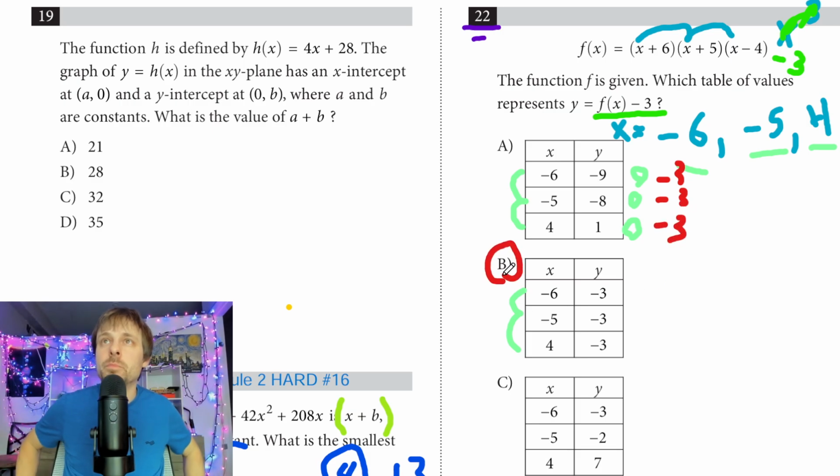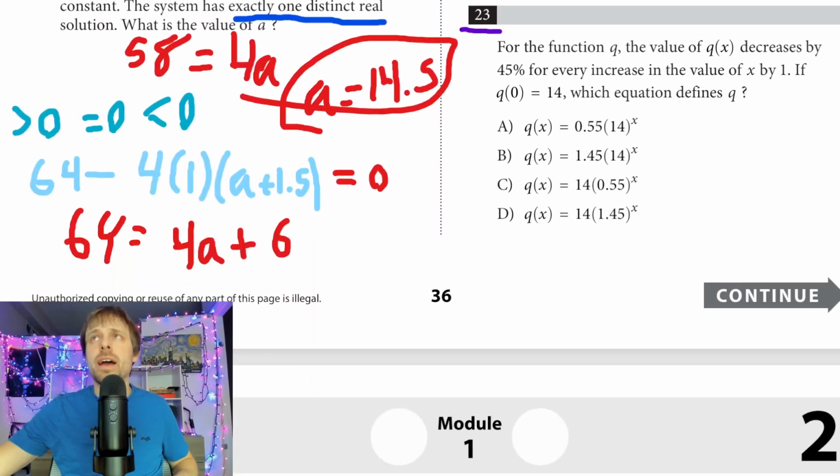I already see that in B. They just take my solutions, which used to get me 0, with the -3 on at the end of my function. It's now going to turn into -3 for all three of my solutions. Is that okay? So number 22, not very bad.